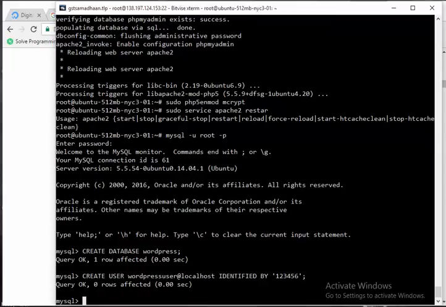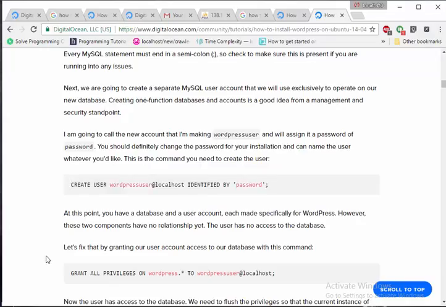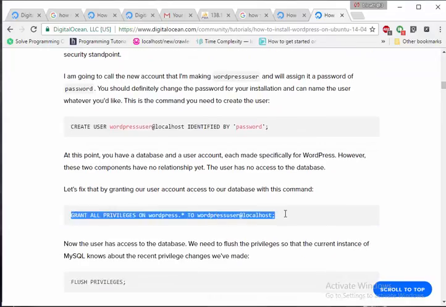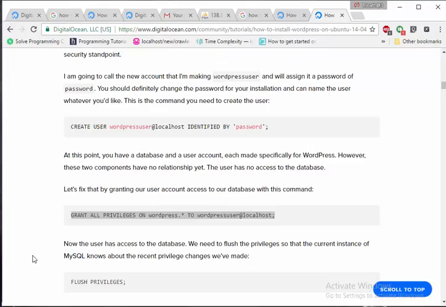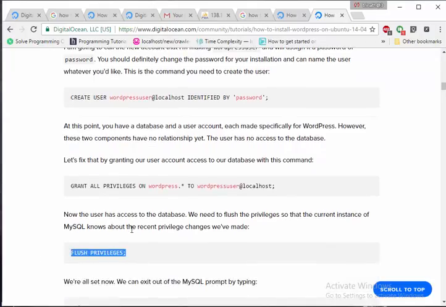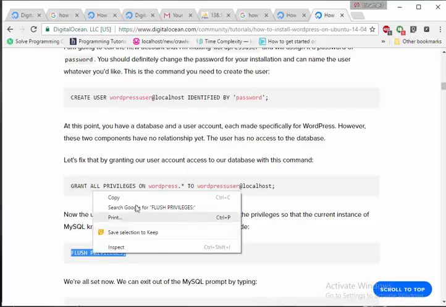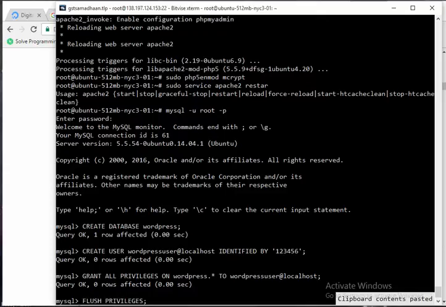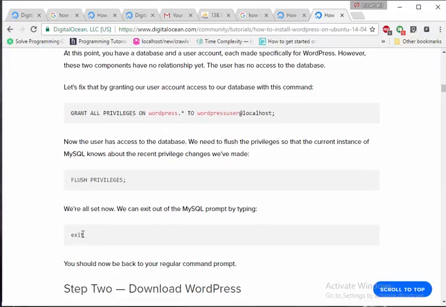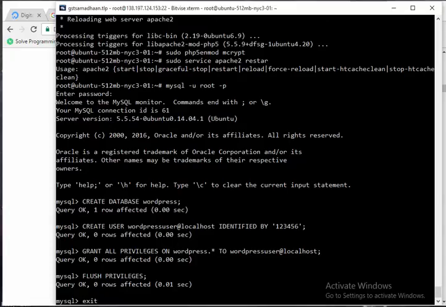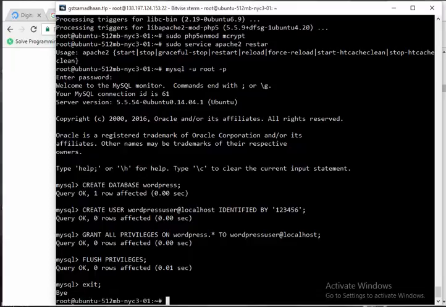I'm clicking enter and you can see the query is okay, and we are giving permissions to the user so that he can access everything in the database. I'm clicking enter and you can see the query is okay. Since we are not restarting the server, we need to enter this command so that it flushes the privileges you have entered into the MySQL database. And finally exit. So right now you have done everything fine; the MySQL database has been created for WordPress.